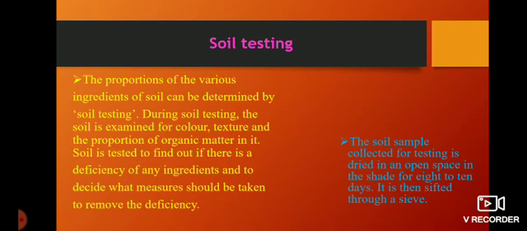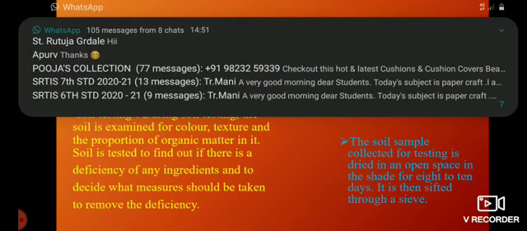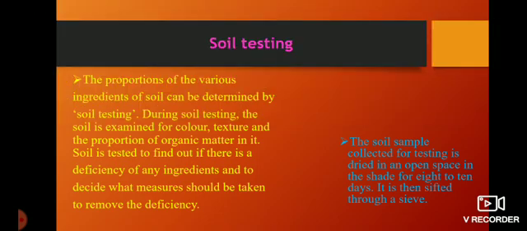Now soil testing. The next point is soil testing. The proportions of the various ingredients of a soil can be determined by soil testing. Means which particles, which minerals, which constituents are included in the soil can be detected by soil testing. If we test something we are eating, we get an idea which material is used in that substance.